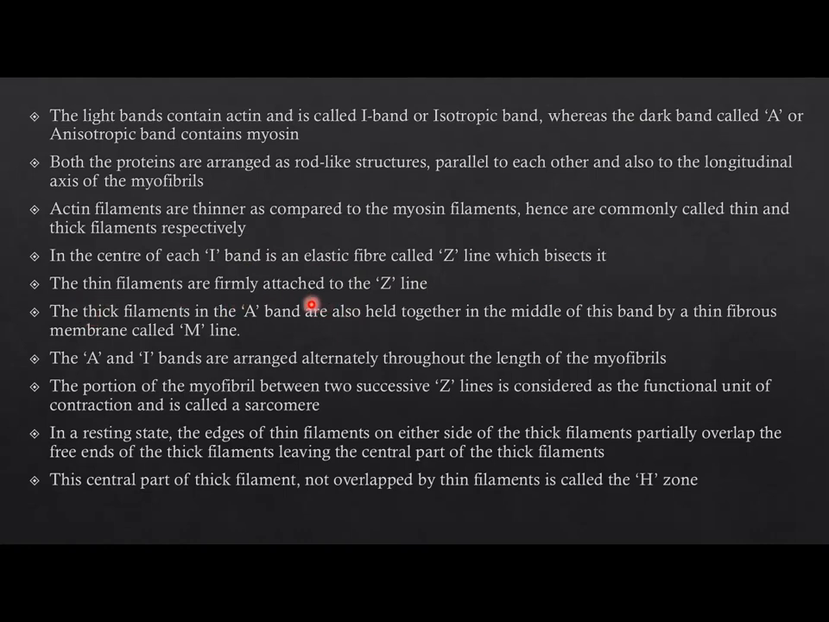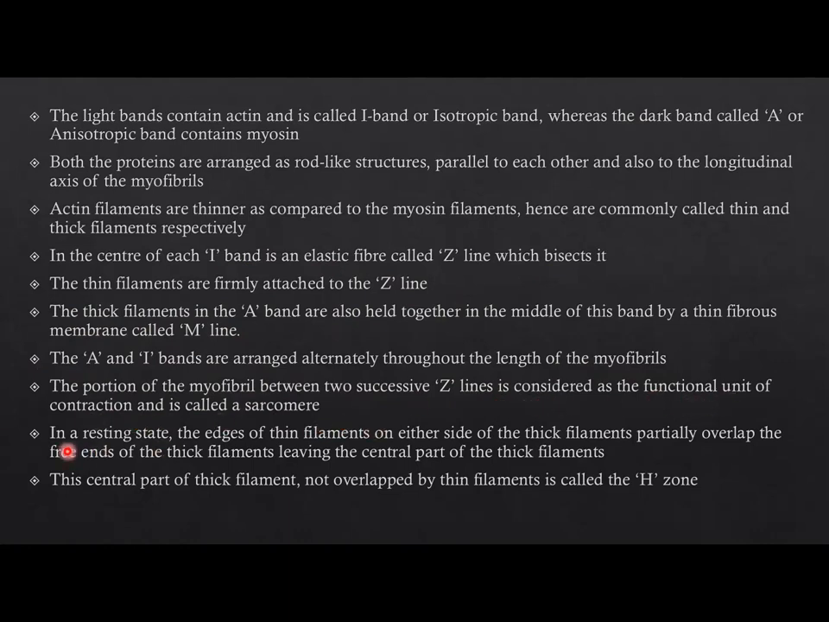The thin filaments are firmly attached to the Z line. The thick filaments in the A band are also held together in the middle of the band by a thin fibrous membrane called the M line. The A and I bands are arranged alternately throughout the length of the myofibrils. The portion of the myofibril between two successive Z lines is considered the functional unit of contraction and is called the sarcomere.